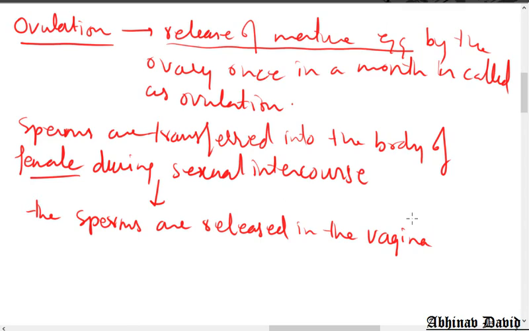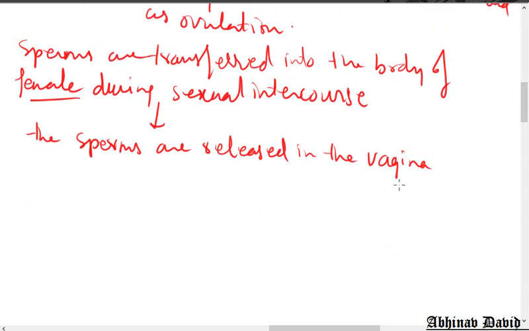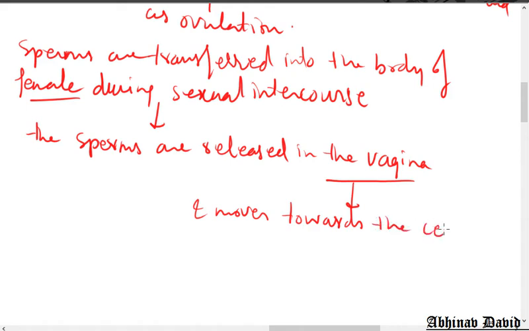From the vagina they move towards the cervix, and then they cross the cervix and reach the uterus.